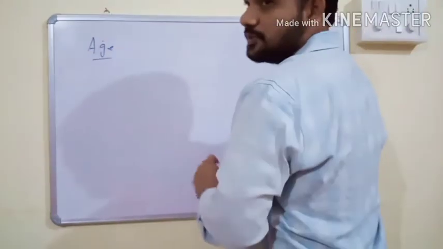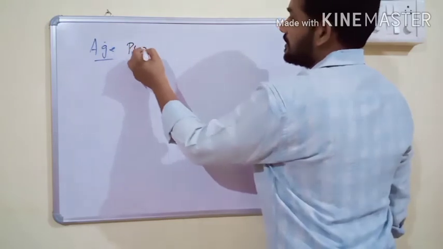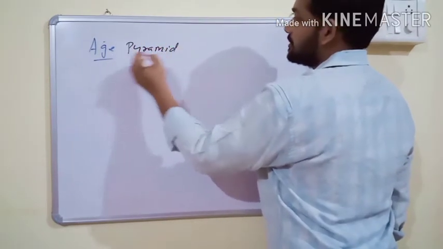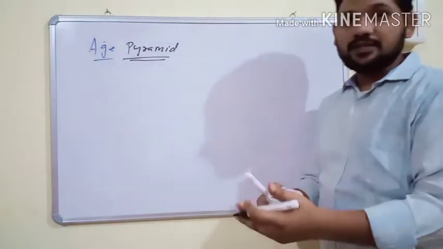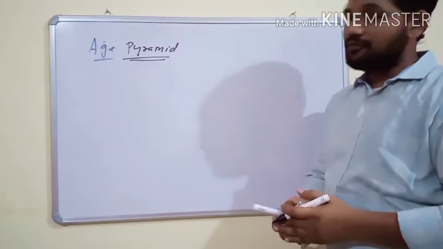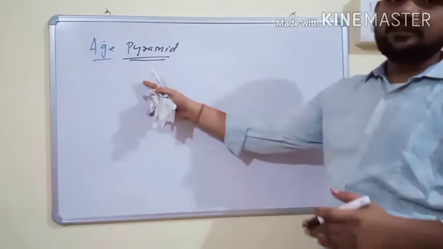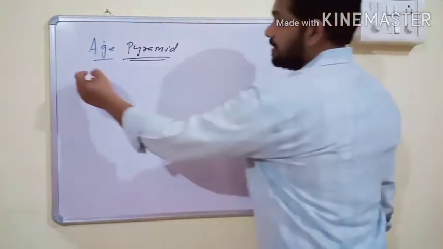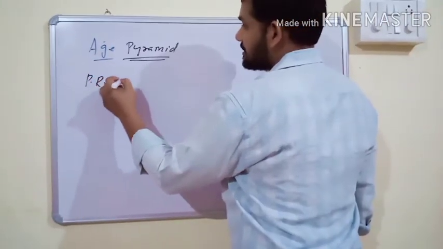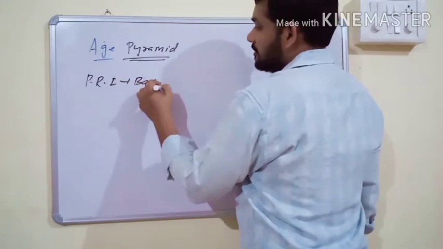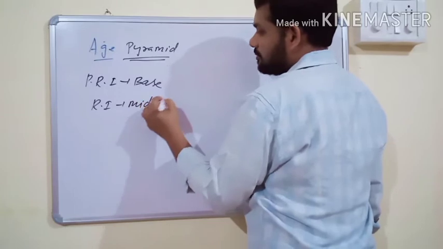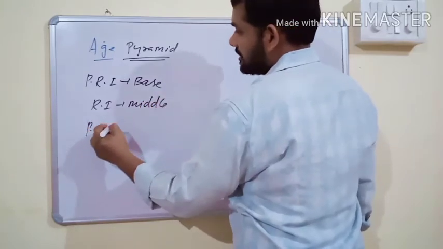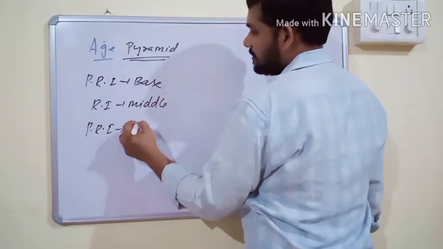What is an age pyramid? It is a graphical representation of the various age groups of a population, with pre-reproductive individuals at the base, reproductive individuals in the middle, and post-reproductive individuals at the top.